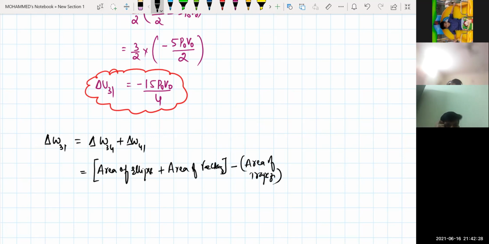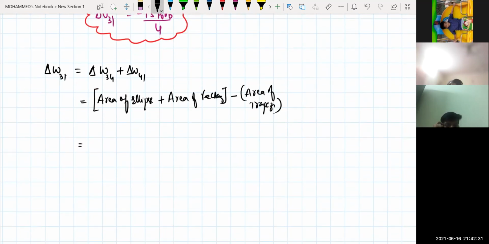Now let us try to simplify this one. Area of your ellipse will be equal to pi A B. So this is pi by 4 into P naught into V naught by 2, plus the area of the rectangle will be equal to P naught V naught by 2.